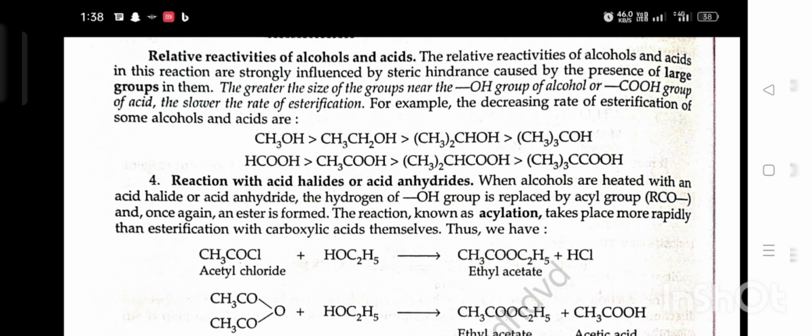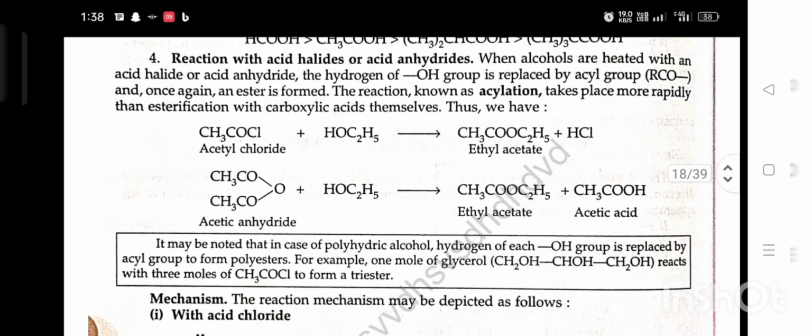Reaction with acid halide or acid anhydride. When alcohols are heated with an acid halide or acid anhydride, the hydrogen of the OH group is replaced by an acyl group, and once again an ester is formed. The reaction, known as acetylation, takes place more rapidly than esterification with carboxylic acids themselves. Thus we have acetyl chloride plus alcohol gives ethyl acetate.